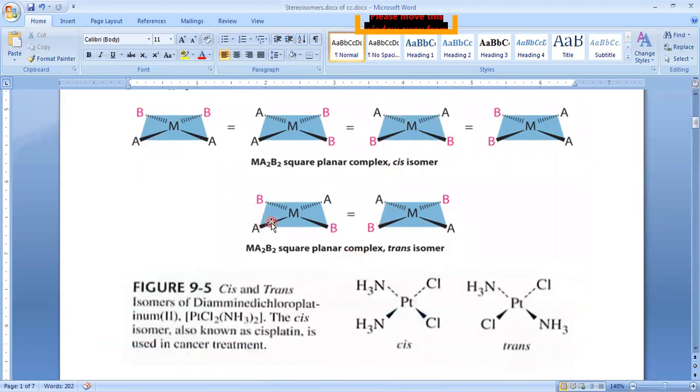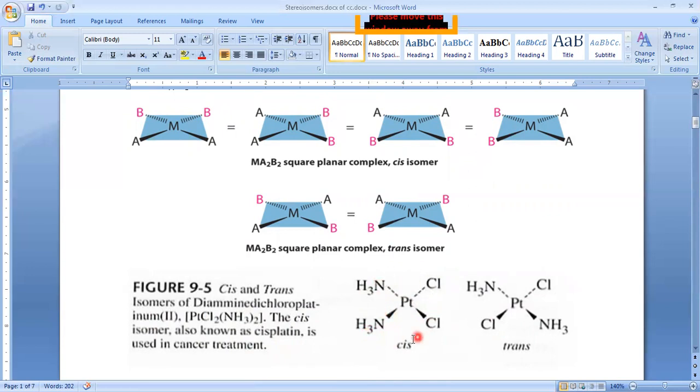Next, for this type of compound, we have one example, that is platinum, Pt(NH3)2Cl2. The name of this one is diamminedichloroplatinum(II). This is the cis geometry and this is the trans geometry. The cis geometry is known as cisplatin, and it is used as a drug for the treatment of cancer.